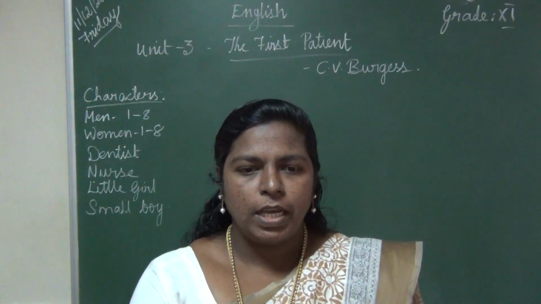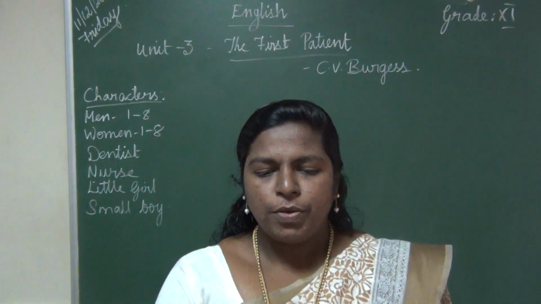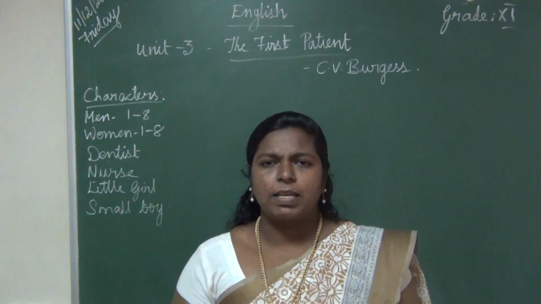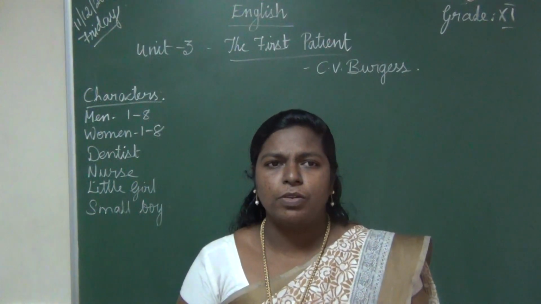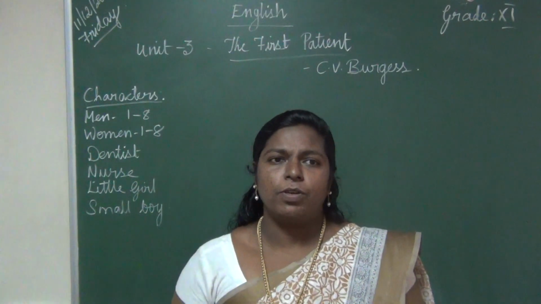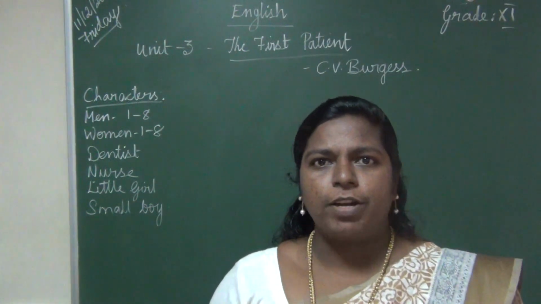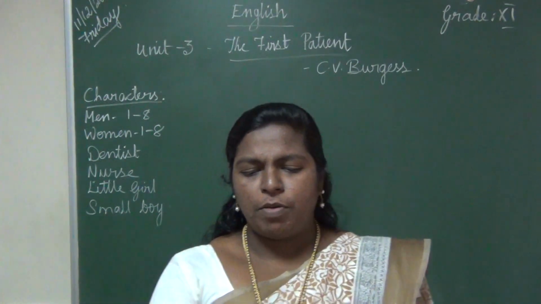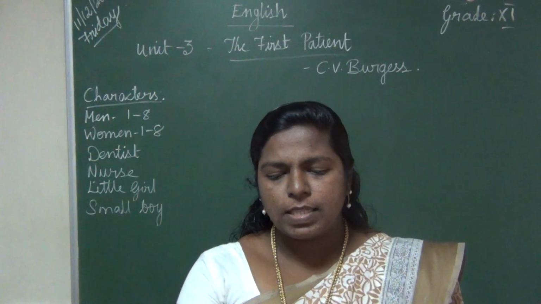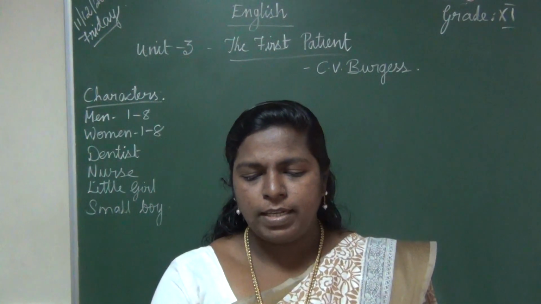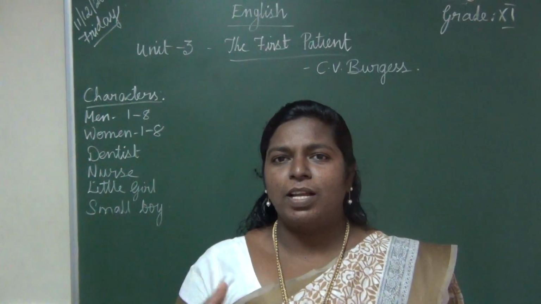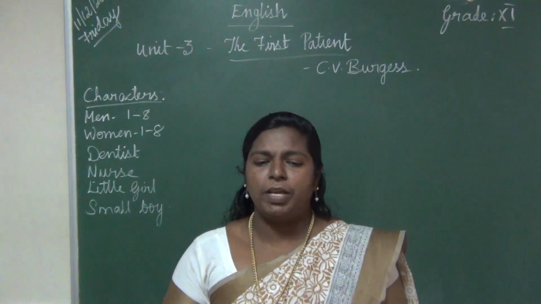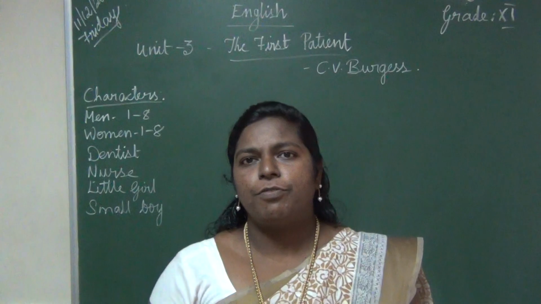Woman 2, it is all very well you talking this way. You don't seem to have any nerves at all. So woman 2 is telling, always you are talking like this, something horrible, right? You don't feel nervous at all. You don't feel afraid at all. Everything is happening like you are talking, everything is horrible. We are afraid of that, but you are very happy to say that. Man 7, this is nothing to some of the things I have heard of. I could tell you things that would make your hair stand on end. There was once. So he started to tell some other things. Always he was talking horrible, and he says there are some other much more horrible things also. So what will happen if he says the horrible things?